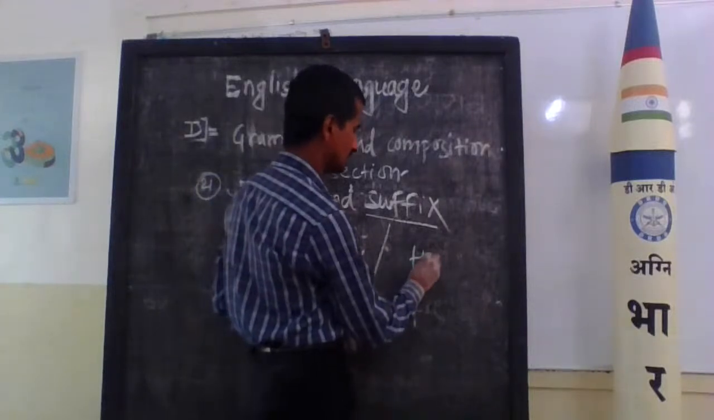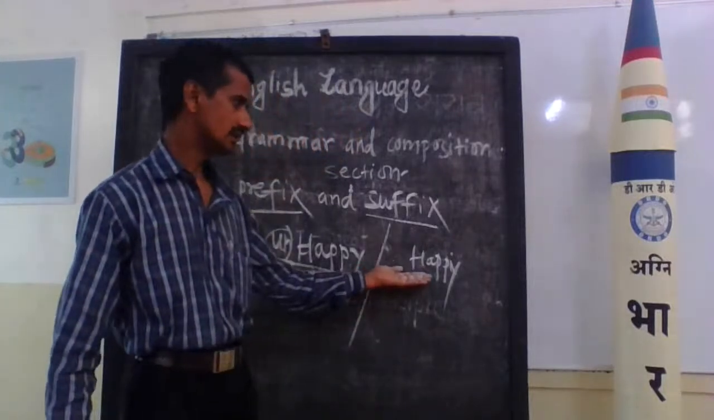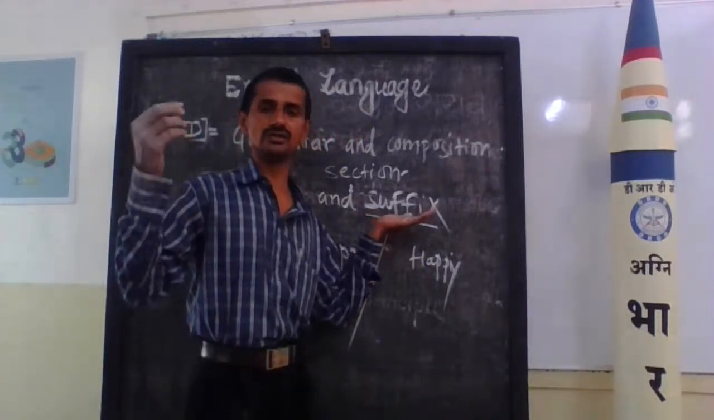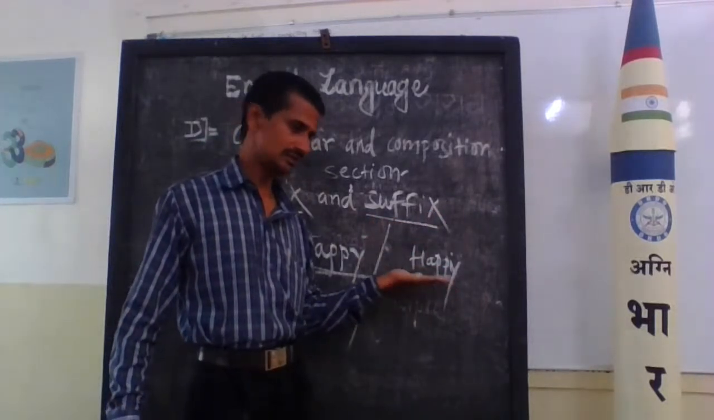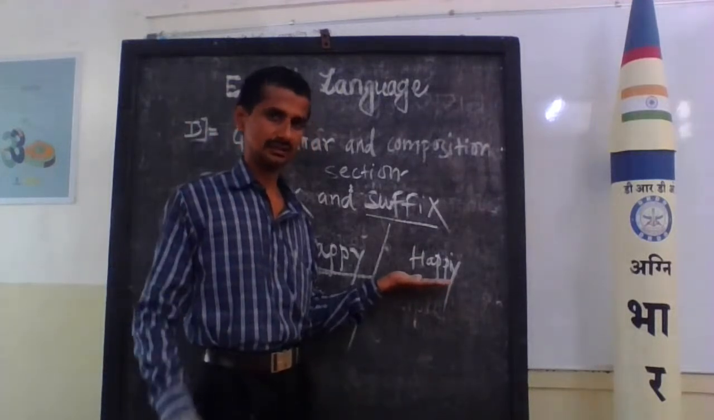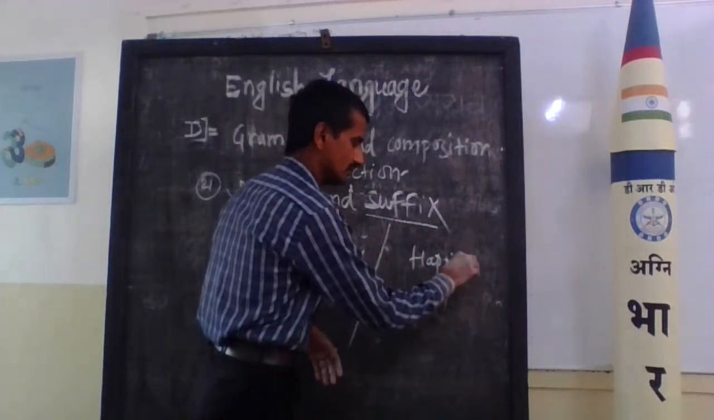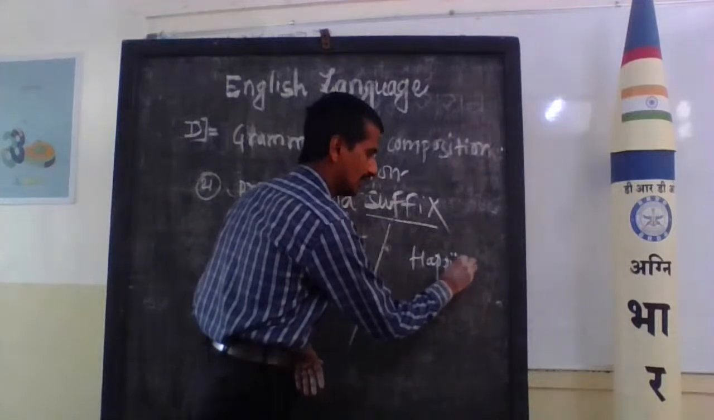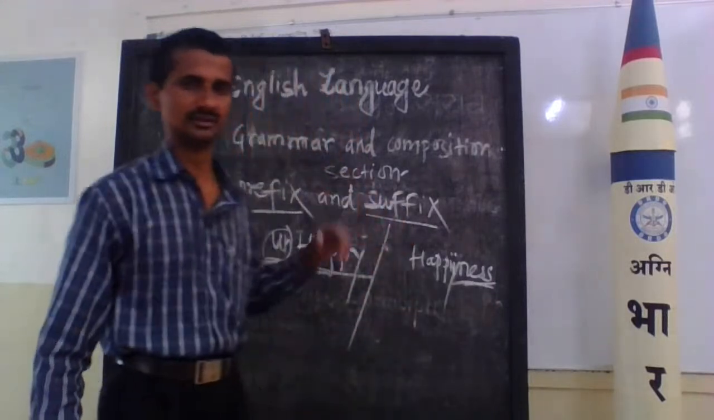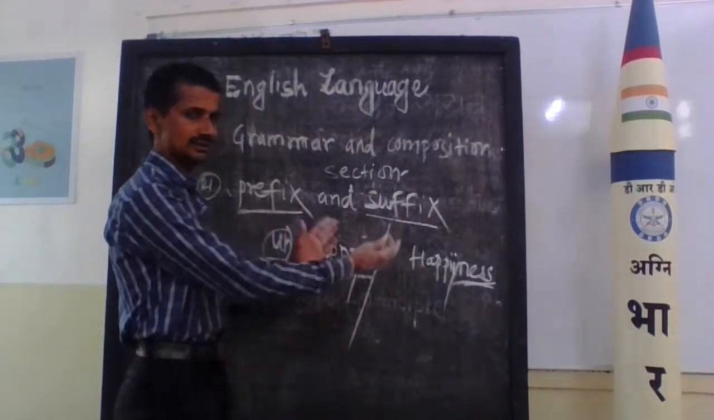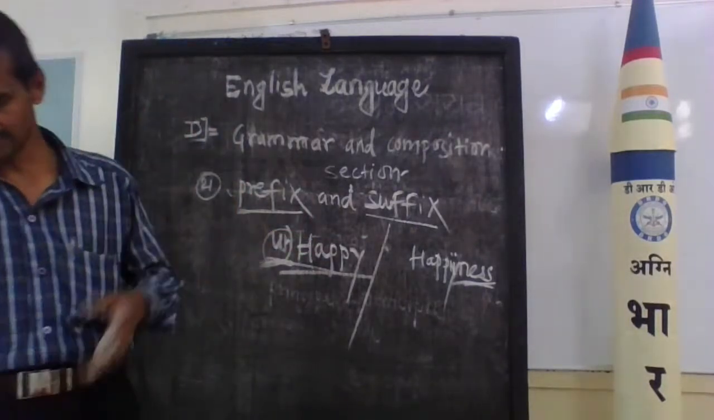Happy is the given word. A suffix is a syllable which joins after a root word, after a basic word. Here we cancel the y, and instead of y we put i and then ness, which is happiness. Ness is a suffix, after a root word. There is a little bit of difference between the prefix and suffix. Yes, you will get 1 mark.